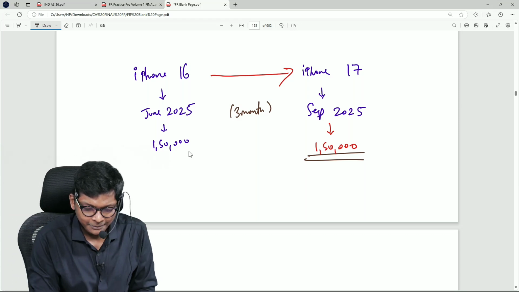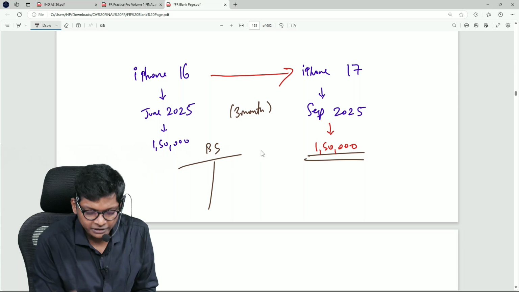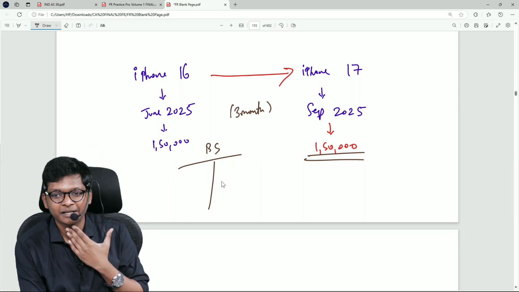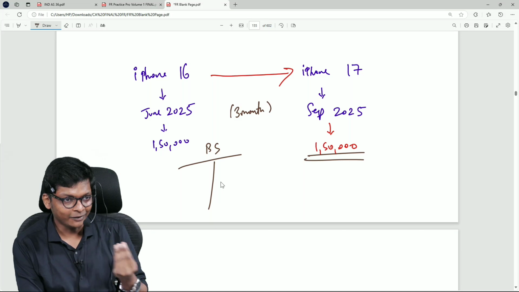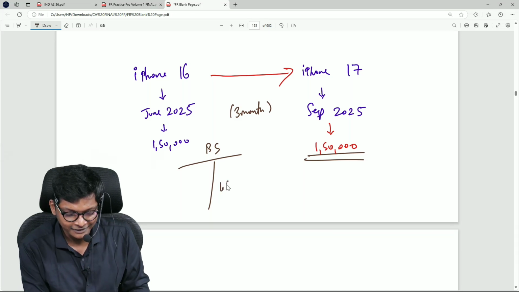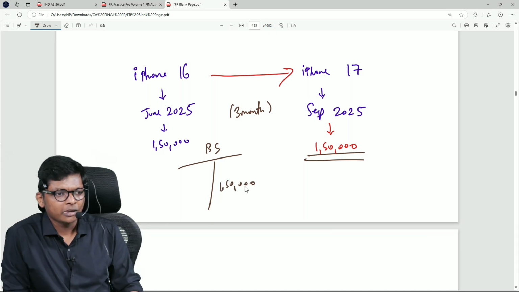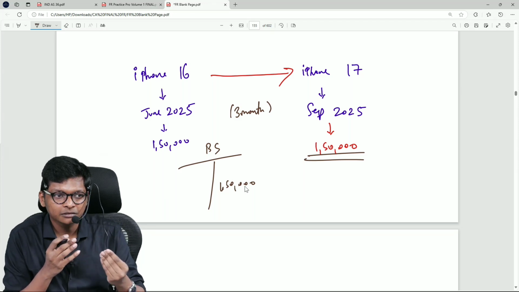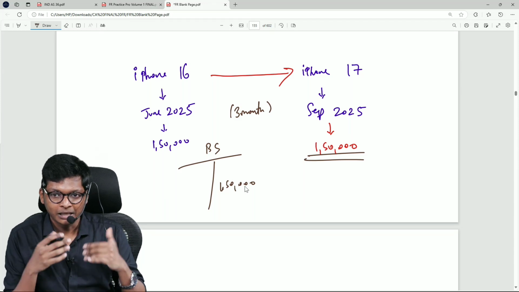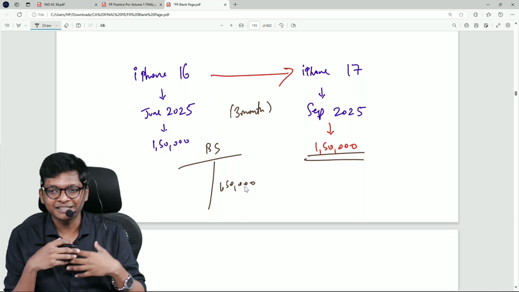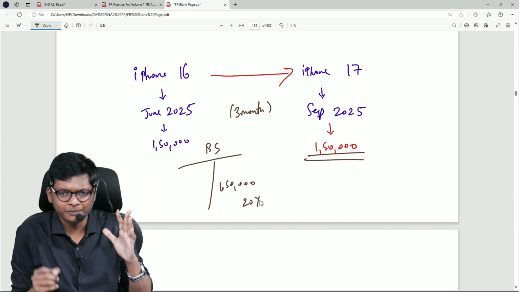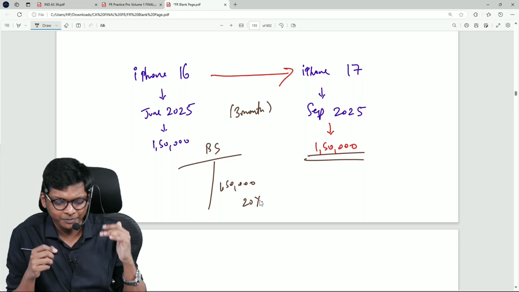Now, imagine Kaushik is preparing his balance sheet. In that balance sheet, iPhone is an asset or expense to P&L? Asset. 1,50,000 I am paying, guys. Asset, I will capitalize it. 1,50,000. I will depreciate it at approximately what rate? 5%? No. 20, 25, 30% I can depreciate. So let's say he is depreciating at 20%. For example, my rate can be wrong, 20%.